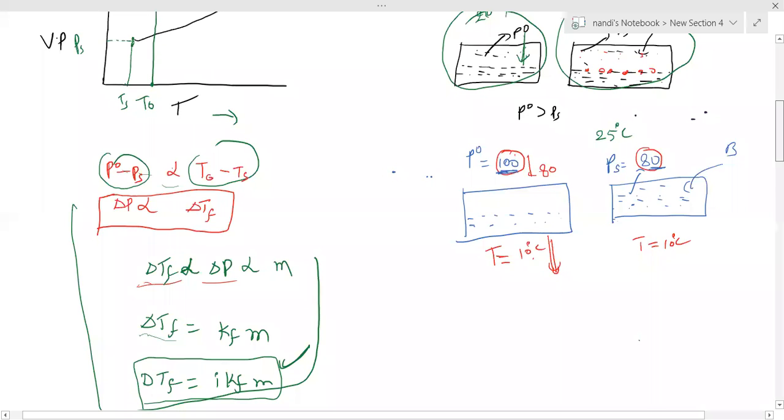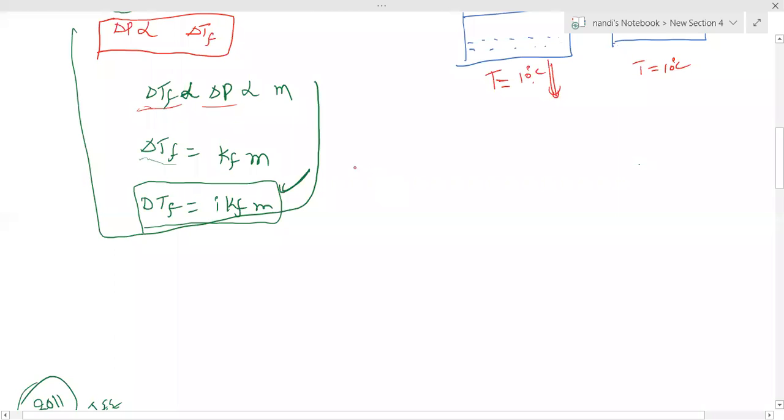First you have to know writing of the formula on paper. Delta TF equal to T naught minus TS. Already given, sir. Please note down. Delta TF equal to nothing but T naught minus TS, because T naught is more than TS. Yet freezing point decreases, so you will get less than 0.